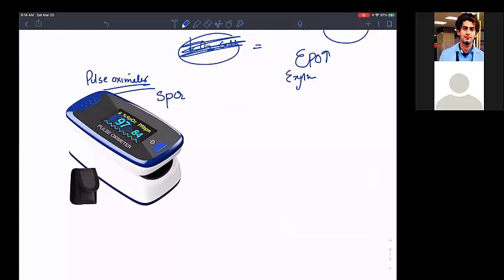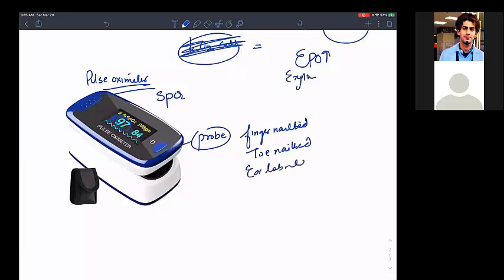So basically, this is called a probe, okay? What we are doing is we apply this probe on the fingernail bed, or you can use it on the toenail bed, or on the ear lobule, or on the tip of the nose. There are some people in this world who keep it strictly to the fingernail bed, but you can apply it to the toenail bed, the ear lobule, the tip of the nose.